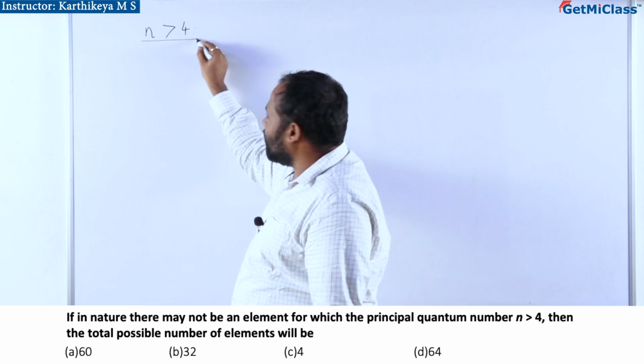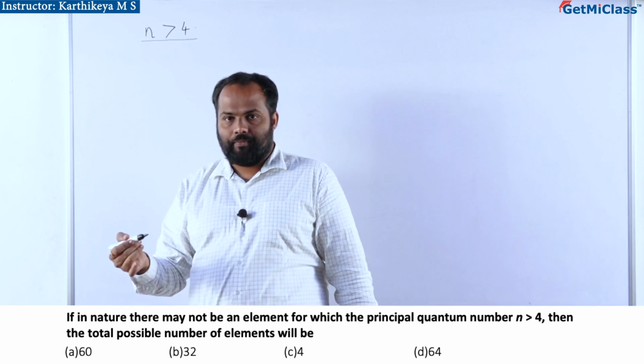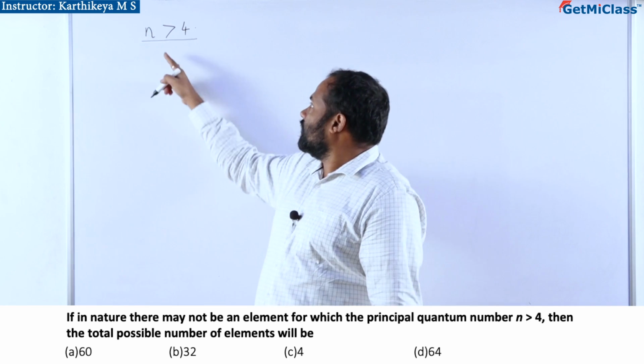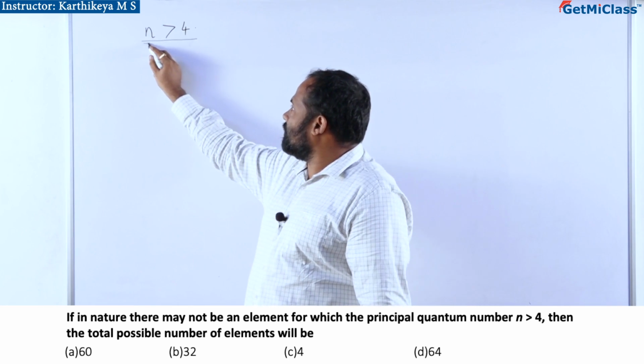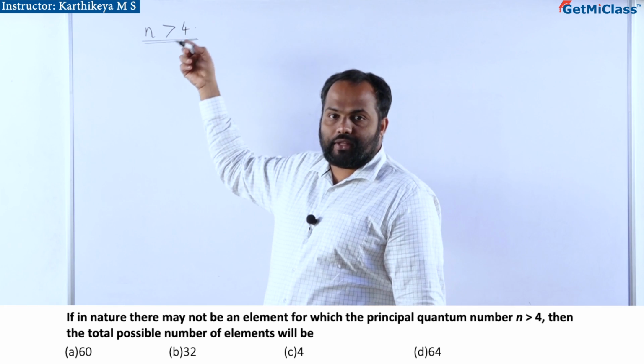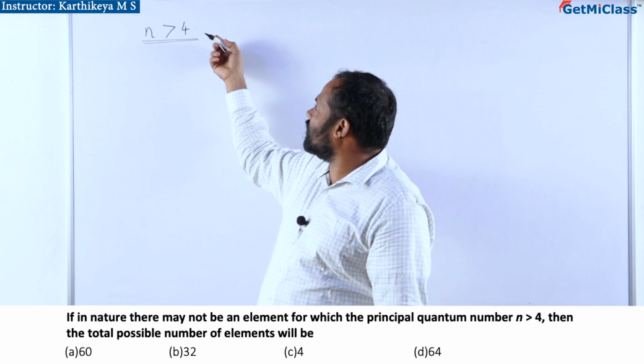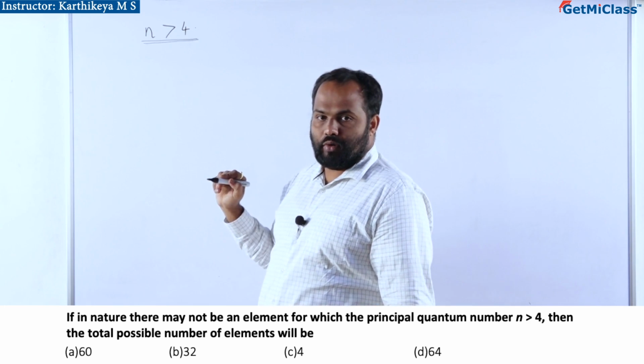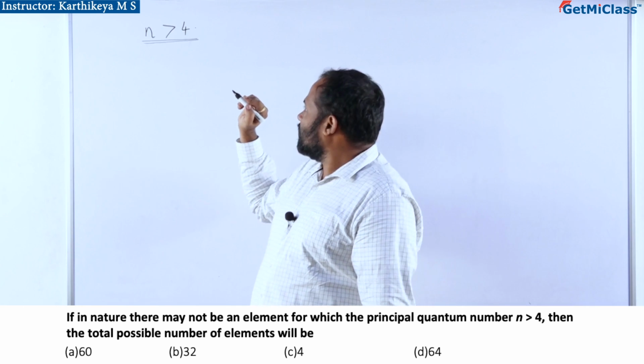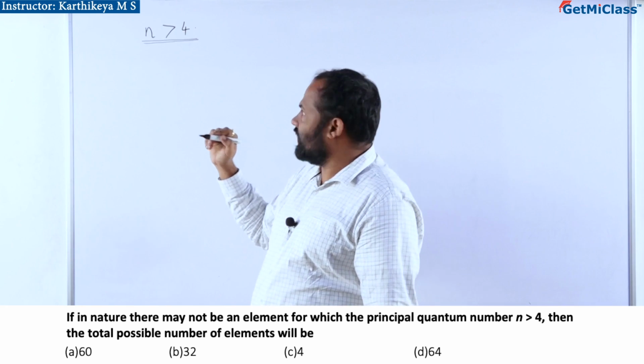But if at all nature has it such that there cannot be any element having the principal quantum number more than 4, then how many elements will be there?